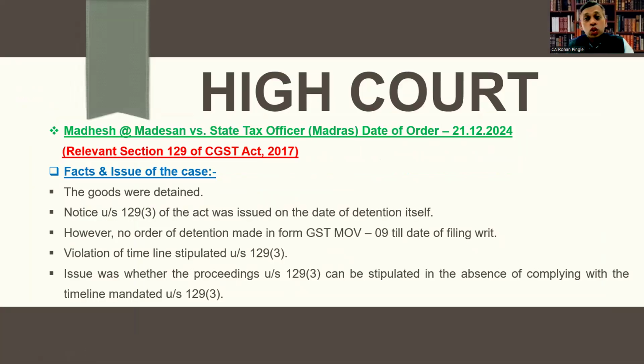The first case law: Madhesh versus State Tax Officer, Madras, date of order 21st December 2024, relevant section 129 of the CGST Act 2017. Let's understand the facts and issue of the case. The goods were detained. Notice under section 129 subsection 3 was issued on the date of detention itself. However, no order of detention was made in form GST MOV 09 till the date of filing the writ.